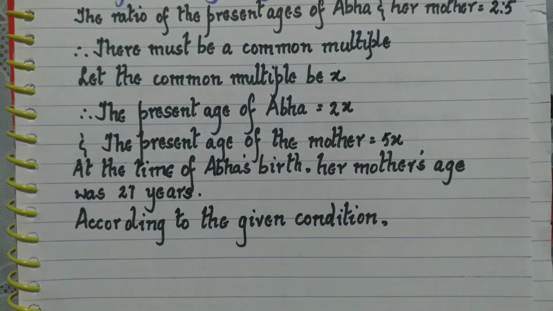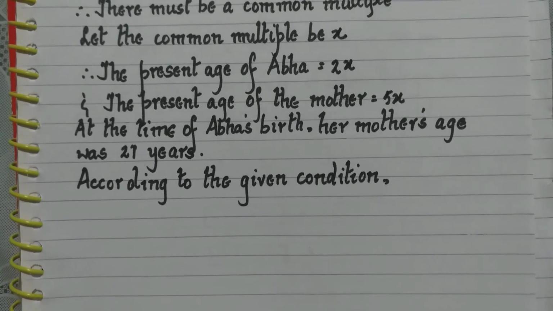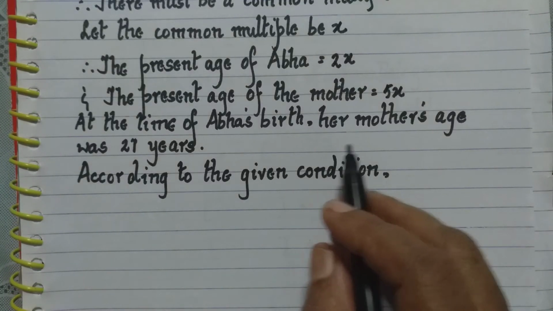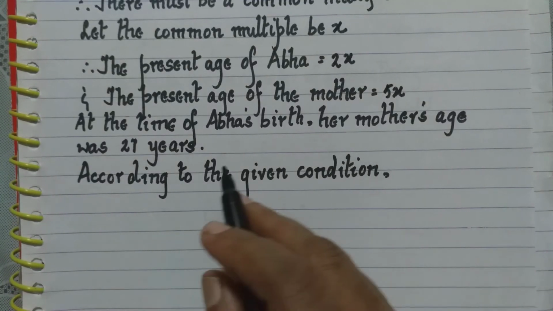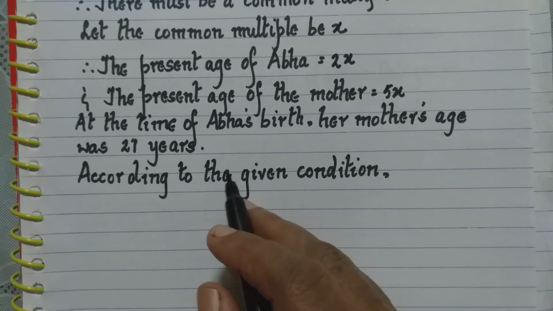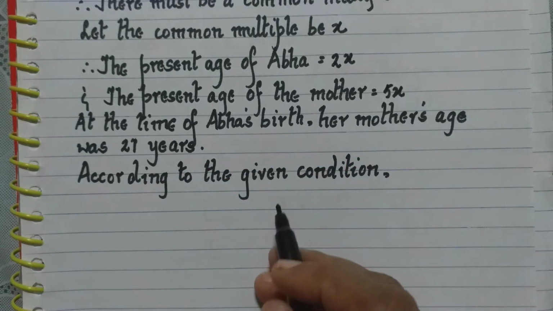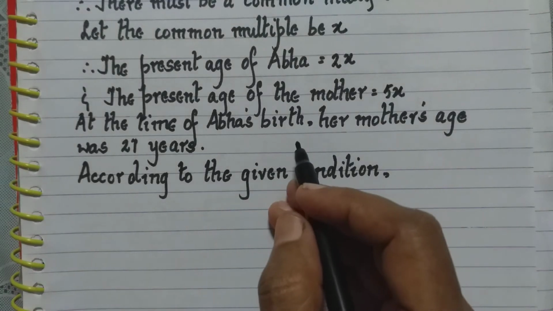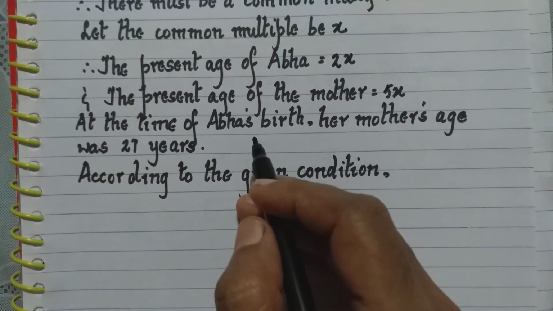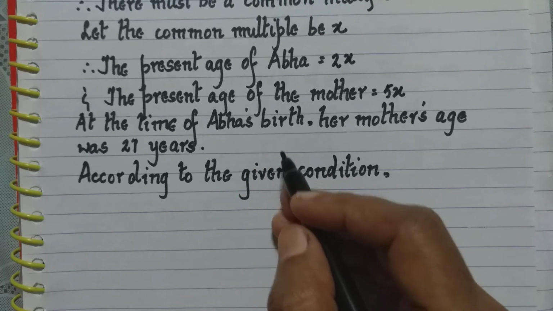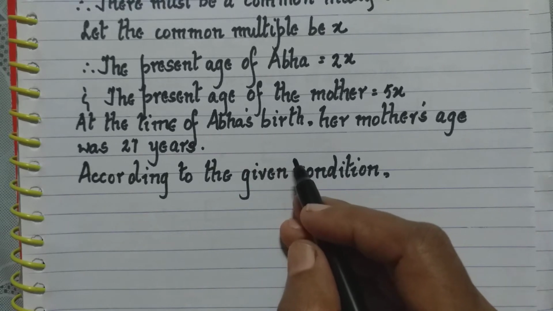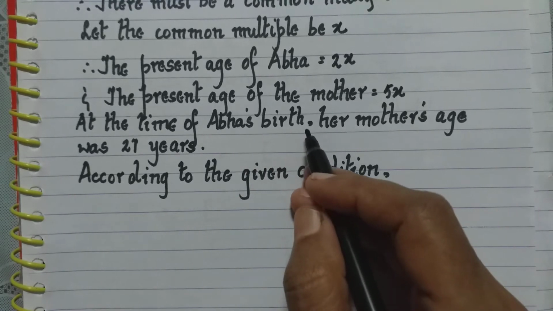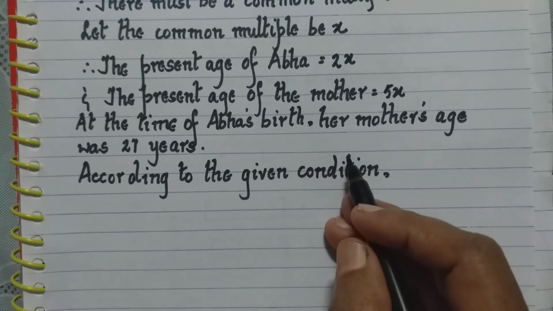Now a statement is given here. At the time of Abba's birth, her mother's age was 27 years. Now using this statement, we have to write the condition here. So we will take an example here: suppose your age today is 15 years and your mother's age is 40 years.